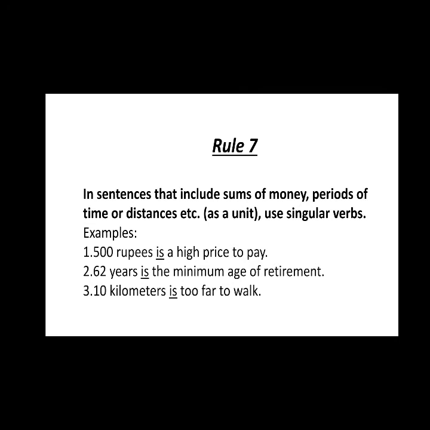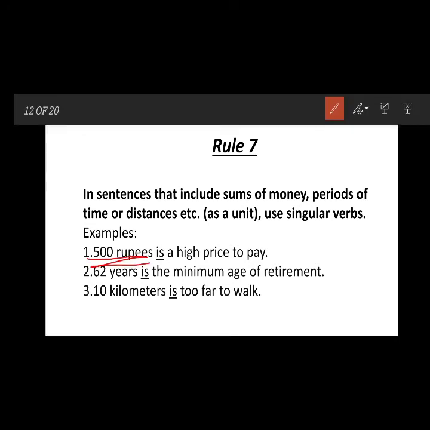You are asking the question how much it is, how much the measurement is. So a measurement or currency always takes a singular verb. Like rupee is a high price, so always use singular.